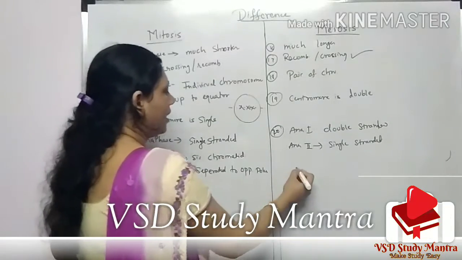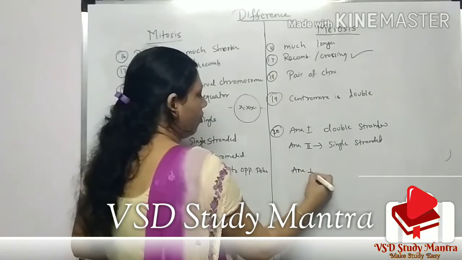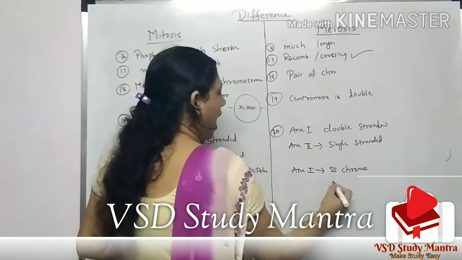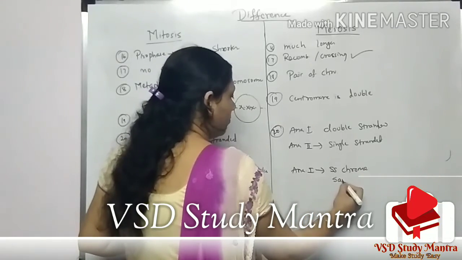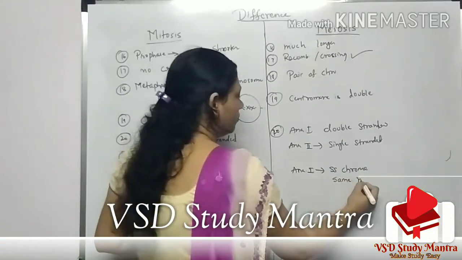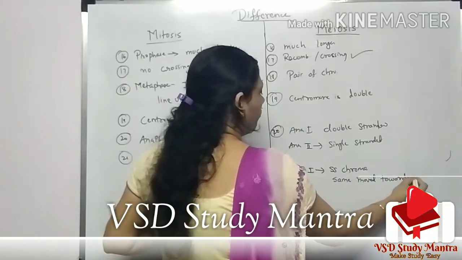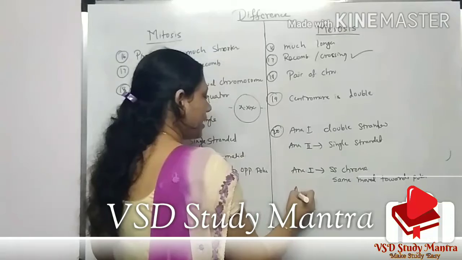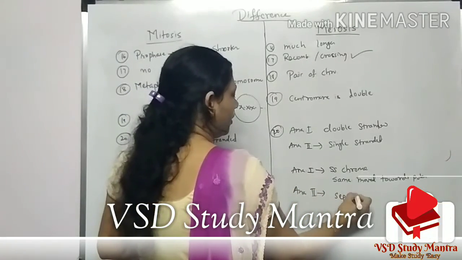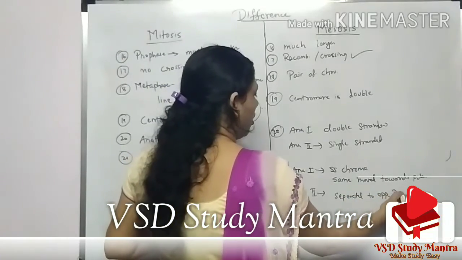But here in anaphase 1, the sister chromatids stay together and are moved towards the pole. And in anaphase 2, they are separated towards opposite sides of the poles.